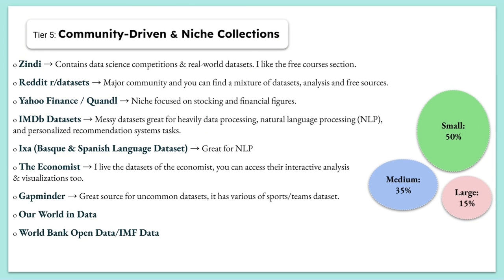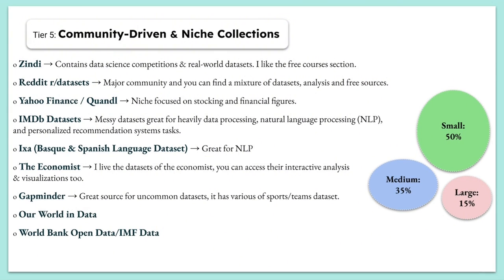Then we have tier 5. Tier 5 covers community-driven and niche collections. So we find great websites such as Zindi that contains dataset competitions and real-world datasets, and I like the free courses section on this website, so feel free to check this out. And we have Reddit, especially the dataset group. It's a major community, and you can find a mixture of datasets, analysis, and free sources.